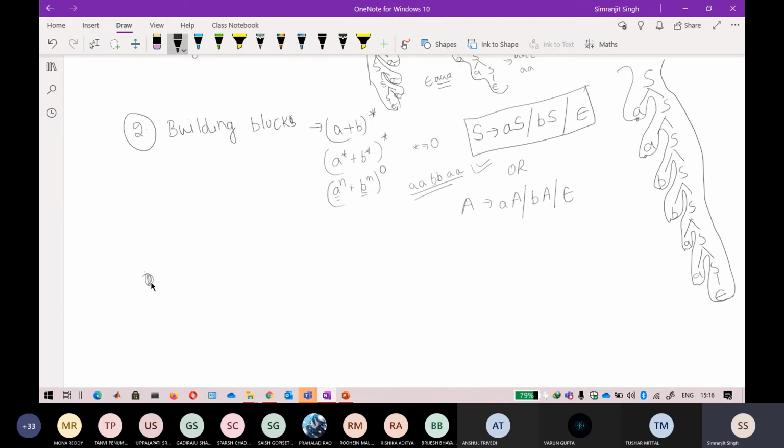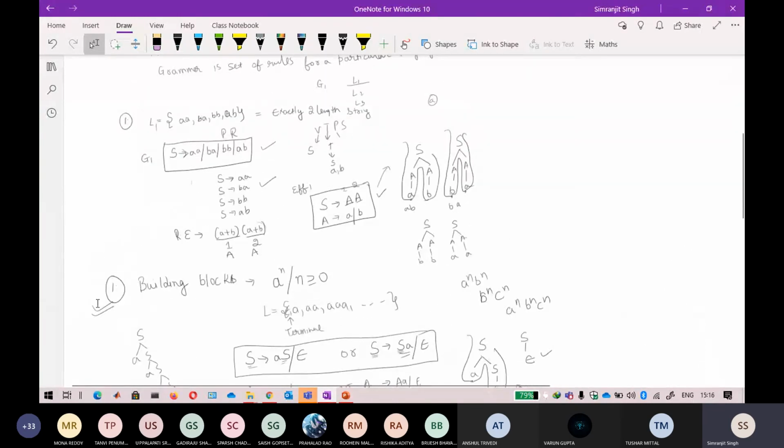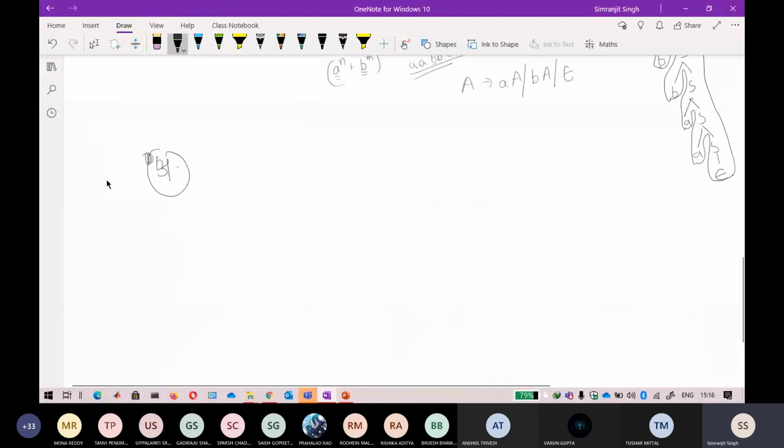So this is my third question. Third question, I think fourth question, just let me see. First, second. So this is my second question. First building block, second question. Second building block, third question, and this is your fourth question. The fourth question is just to write the set of strings where the length of the string is at least 2. So at least length 2 strings will be there in the language.